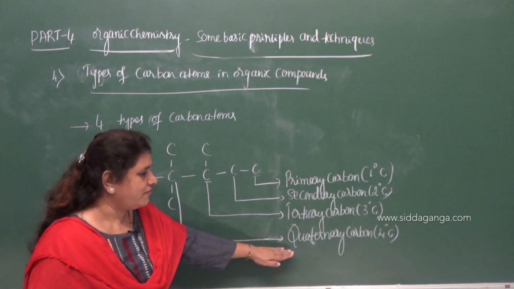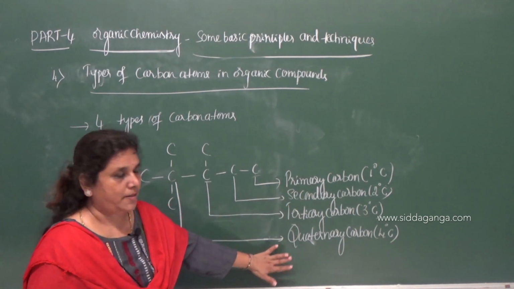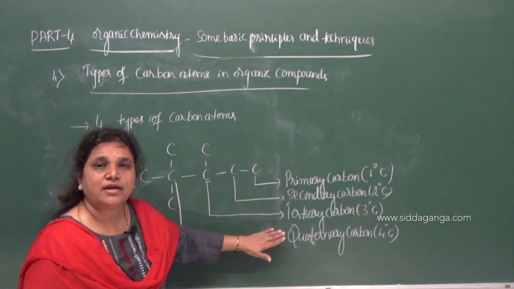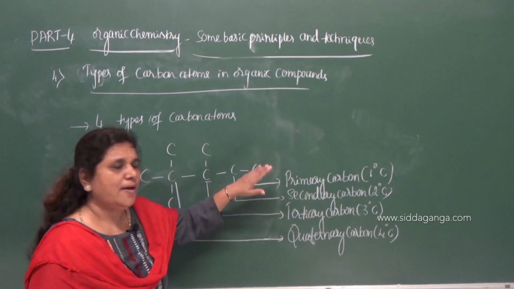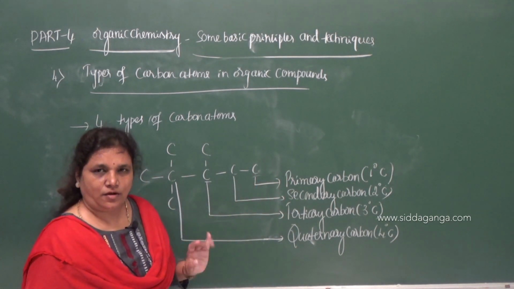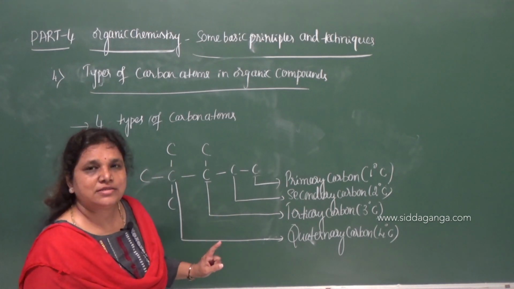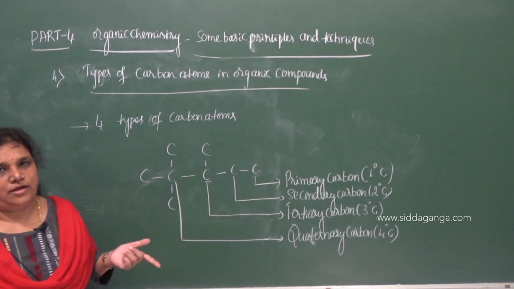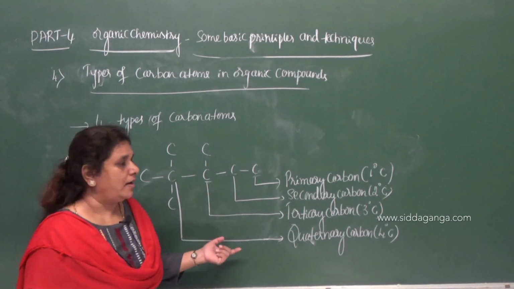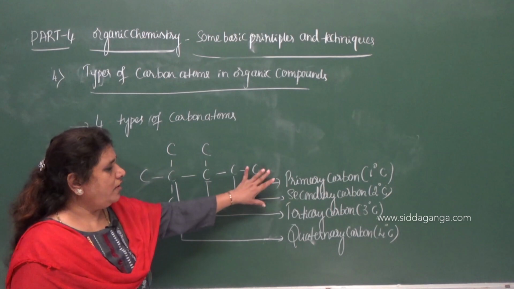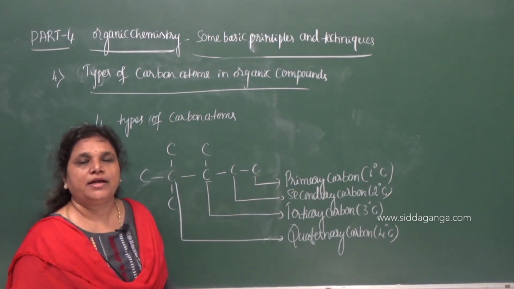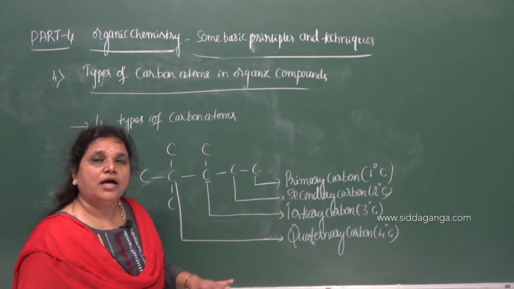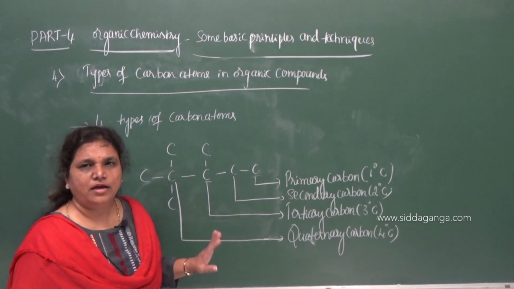In alkanes we can find all the 4 types. But in other classes of compounds we can find only primary, secondary, and tertiary, because one of the valencies of the carbon is already satisfied by another substituent. Since it is already bonded to a functional group, we can find only primary, secondary, and tertiary carbon atoms in other classes of organic compounds.